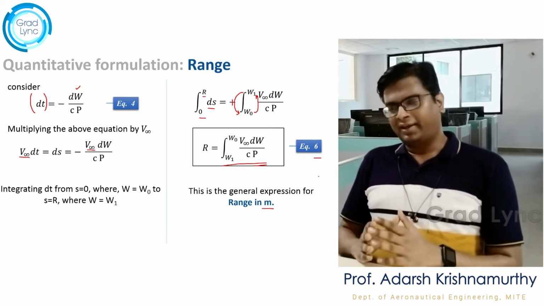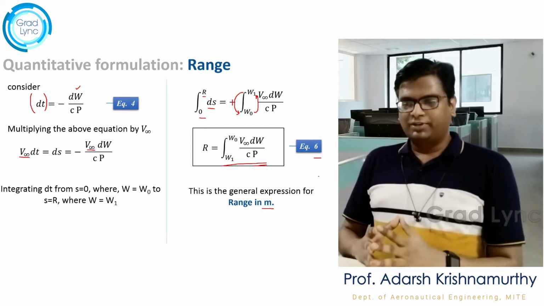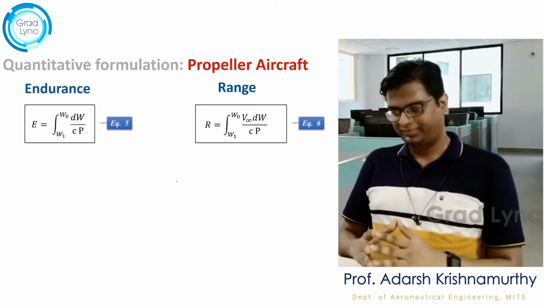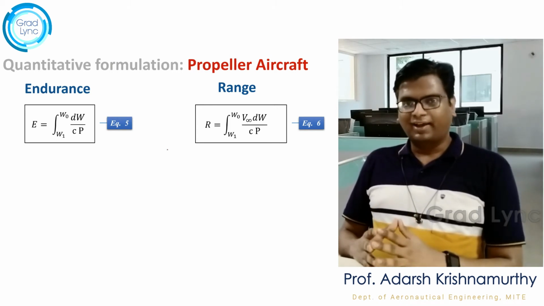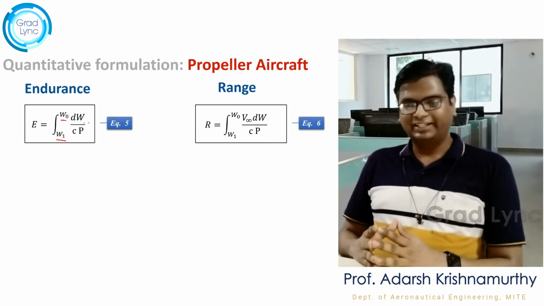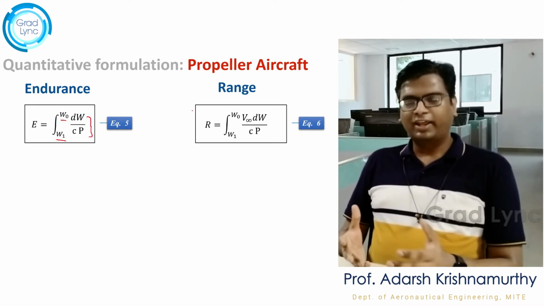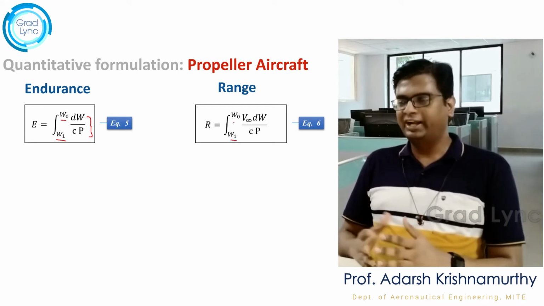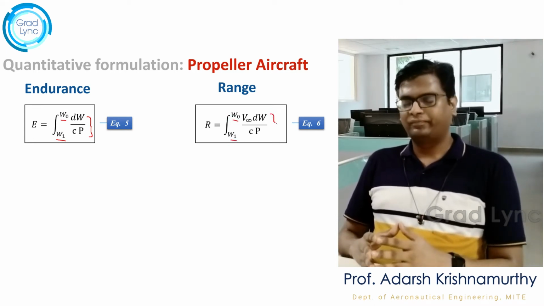So for a propeller aircraft, these are the two equations I have for endurance and range. For endurance, I have the integral of W1 to W0 dW by C into P. And for range, I have the integral of W1 to W0 V infinity dW by C into P.